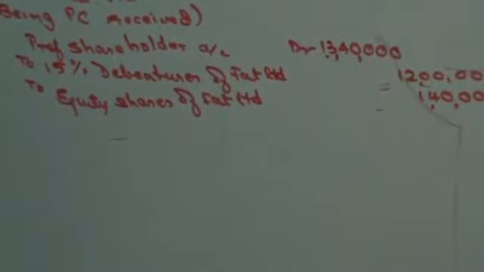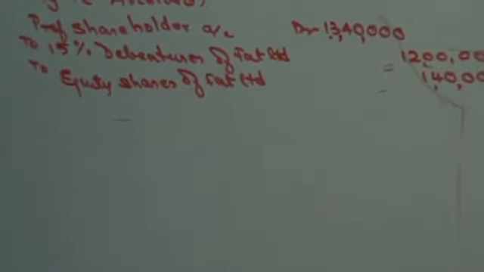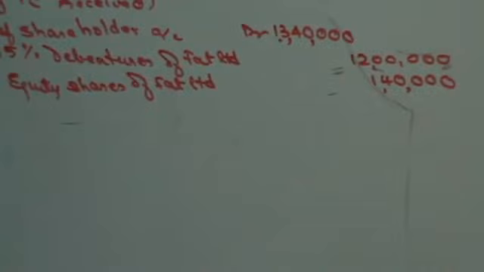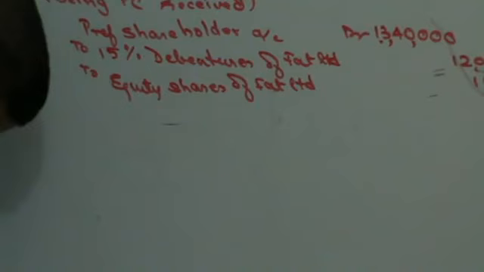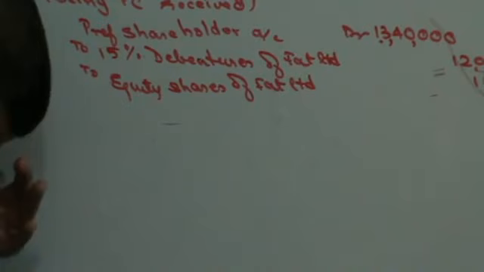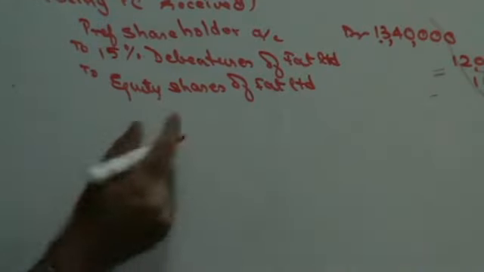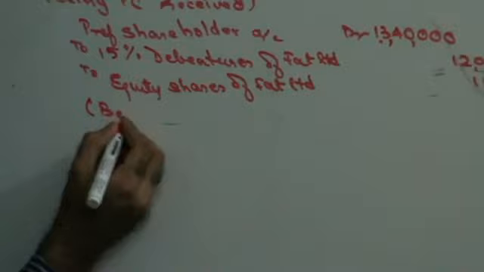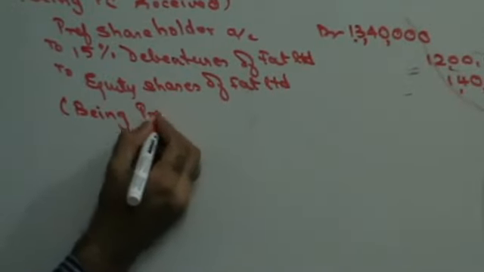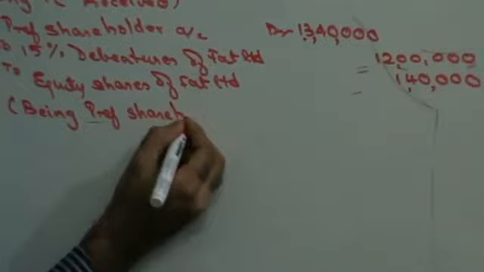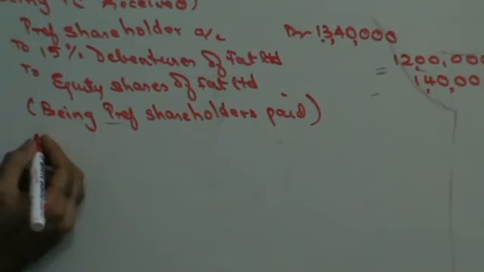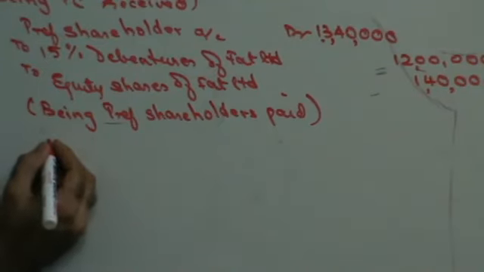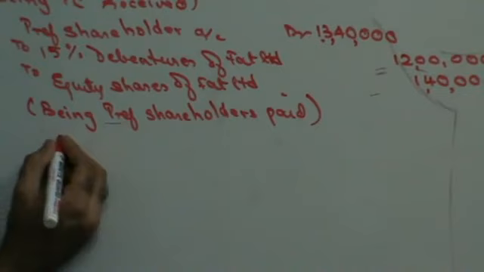Next, they are saying that all assets are taken over except investments in Madhyam Limited, which in the last line they said the balance of equity shares received from Fat Limited and the investments in Madhyam Limited are to be given to the equity shareholders of Thin Limited. Okay. Now, this is being preference shareholders paid. Once you've done that, give the investments in Madhyam Limited to equity shareholders, debit the receiver.